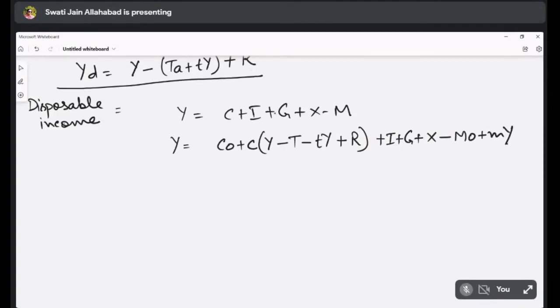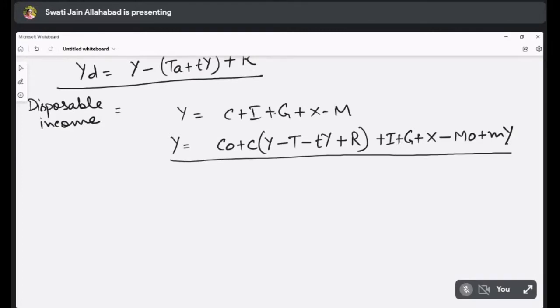So that's how the complete structure is looking. Y is equal to C, then C is defined as C0 plus Cy, C which has different components.